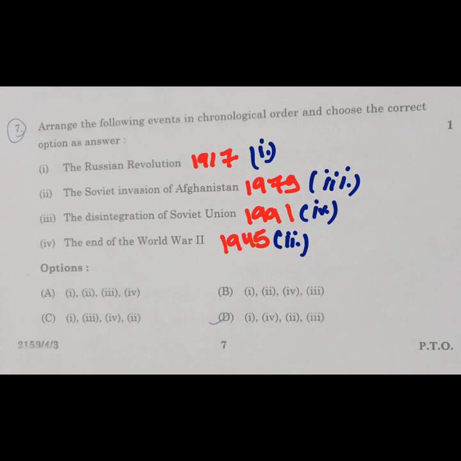Do not write anything on the question paper, because this might lead to severe consequences on your examination. So here we have, this is the answer: first is the first one, second we have for fourth, third we have for second, and fourth we have for third. So this is our answer.